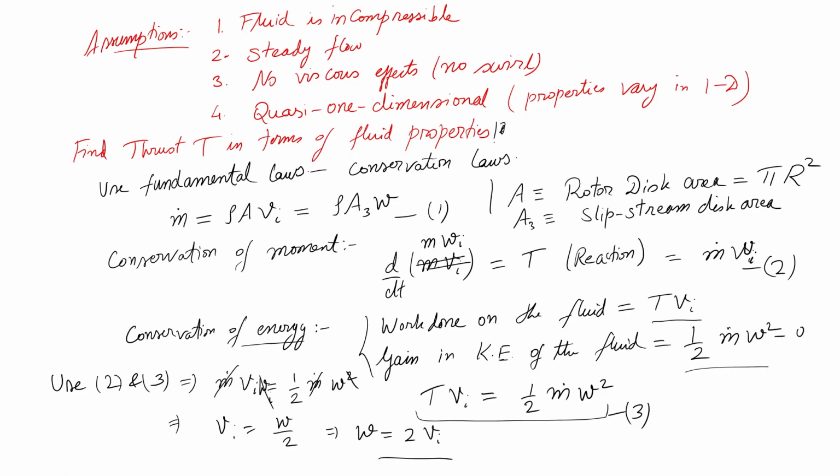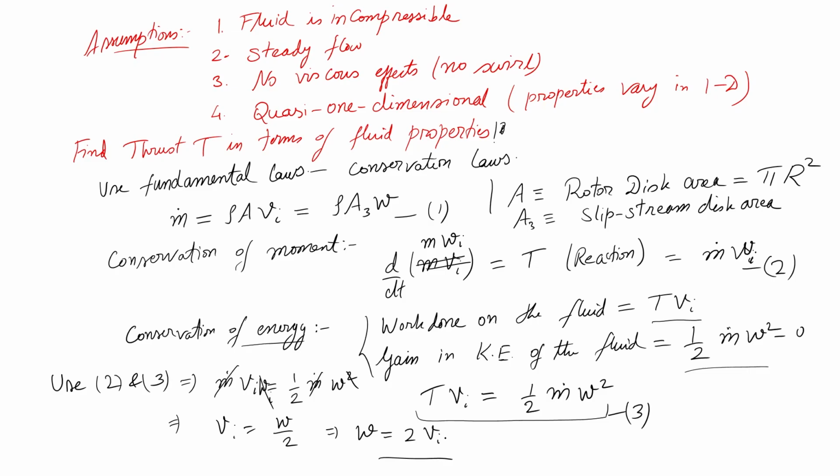So what is this information now? What is my W? What is the name for this? Wake velocity. So it is my downwards velocity or wake velocity. This is the same velocity, if you turn on a fan, the wind that you experience under the fan, that is the same speed. So W is equal to twice of Vi, and Vi is my induced velocity. So my wake speed far downstream of the rotor is twice of the velocity which my rotor has induced. Okay.